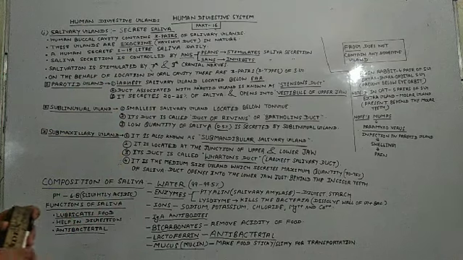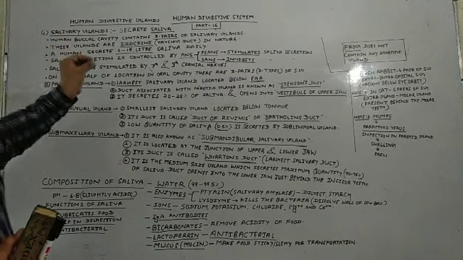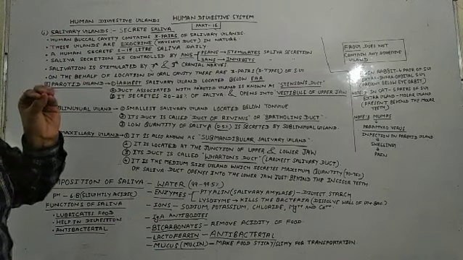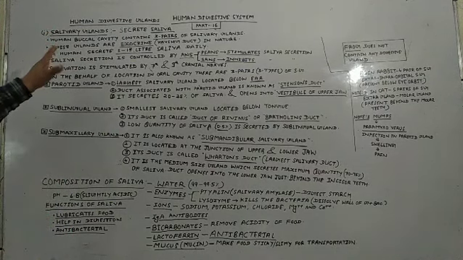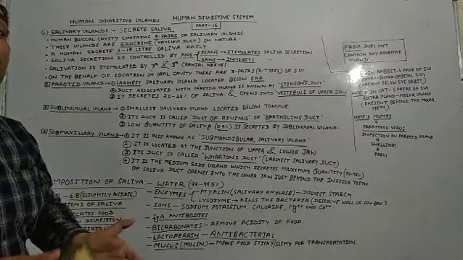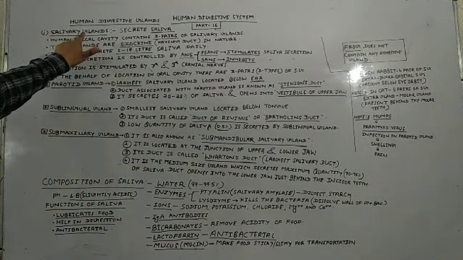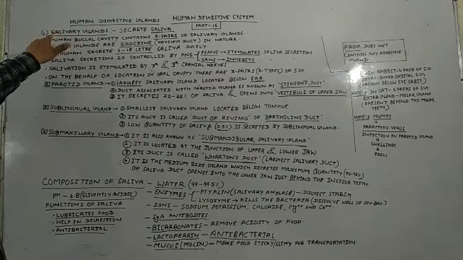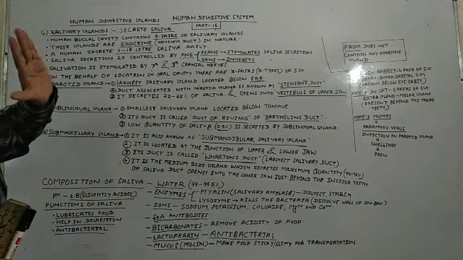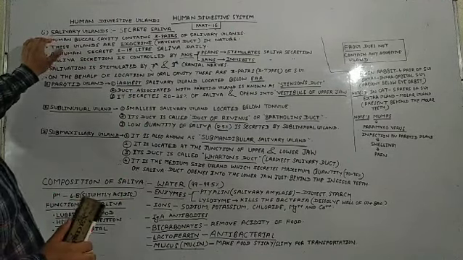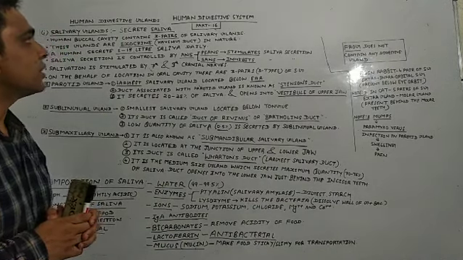Students, you know very well that the first glands in the human buccal cavity are known as salivary glands. So what are salivary glands? The salivary glands are the glands which secrete saliva. As the name indicates, these glands secrete saliva, so they are called salivary glands. Come to the next point, students: the human buccal cavity contains 3 pairs of salivary glands.